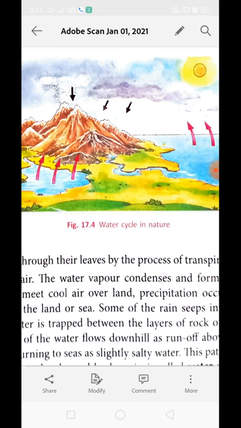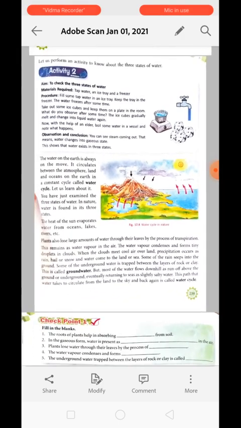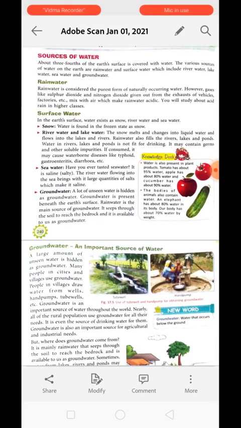So it circulates from sea to sky to rain on the ground, then inside the ground, and then again becomes a part of the sea. Understood? This path that water takes to circulate from the land to the sky, and from the sky to the land, is called the water cycle.